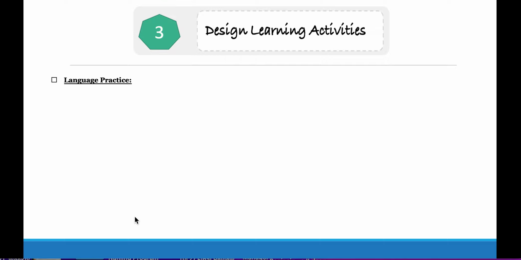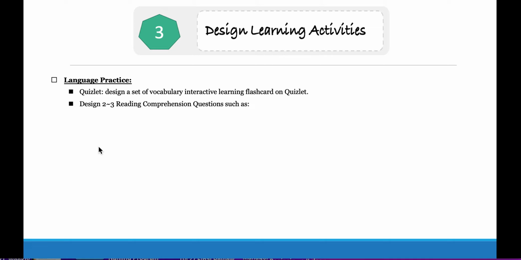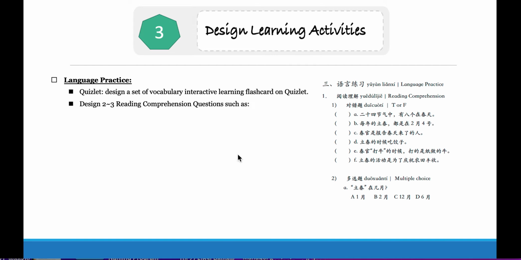Step 3, design learning activities. There are 2 types of learning activities you are required to design in order to help your readers know more about the culture and language. Tab 1, language practice. Please use Quizlet to design a set of vocabulary learning flashcards. Then design 2 to 3 reading comprehension questions. The format of the reading comprehension questions can be true or false, multiple choice, or open-ended questions.